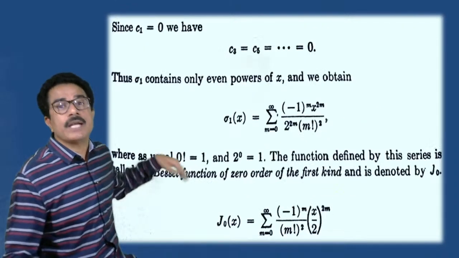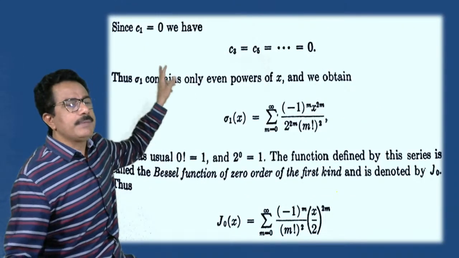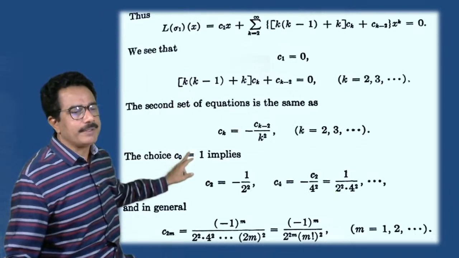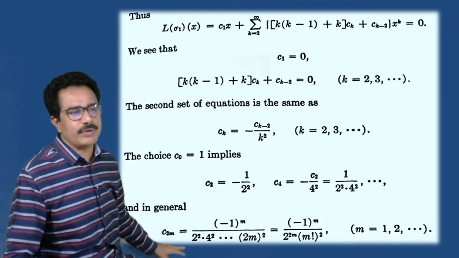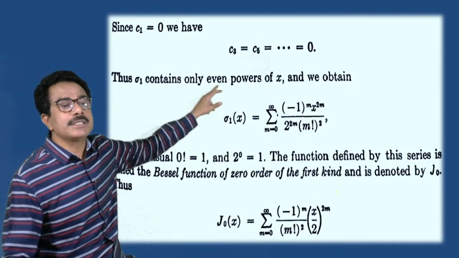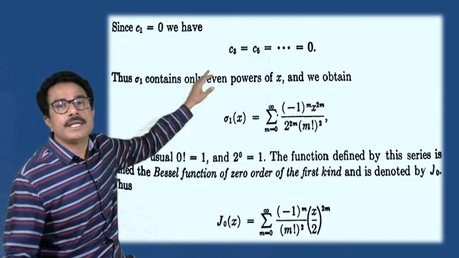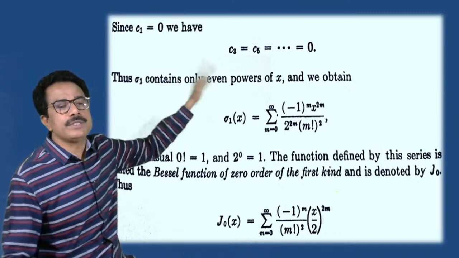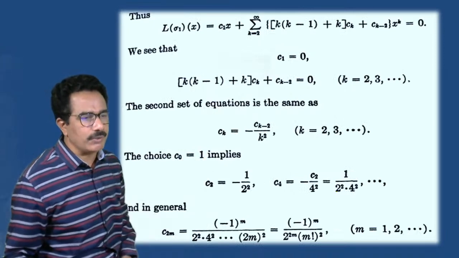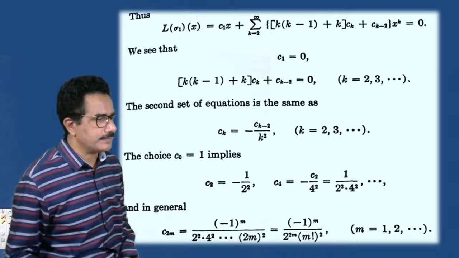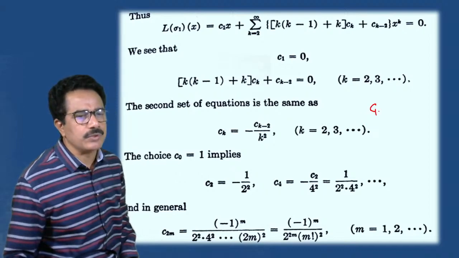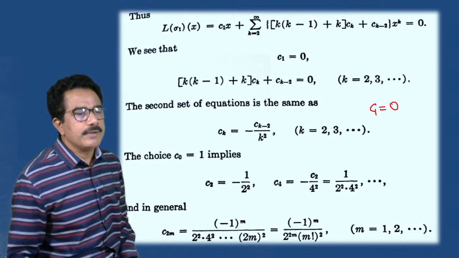Now we can also calculate the odd term constants. If C1 is equals to 0, then we get the odd term constants, that is C3, C5, C7, which are 0. Here, you keep the value of C1 as 0.